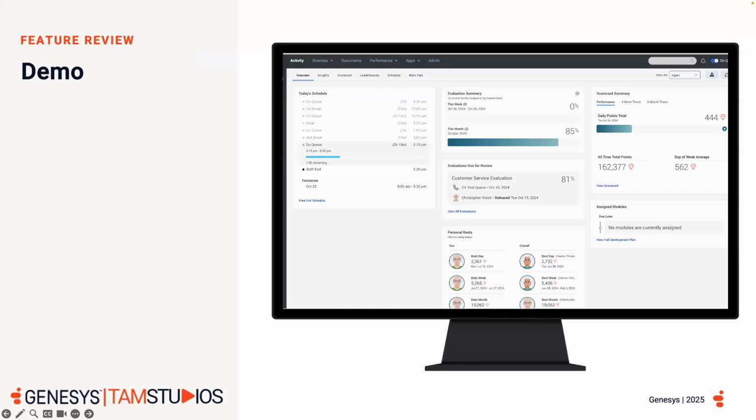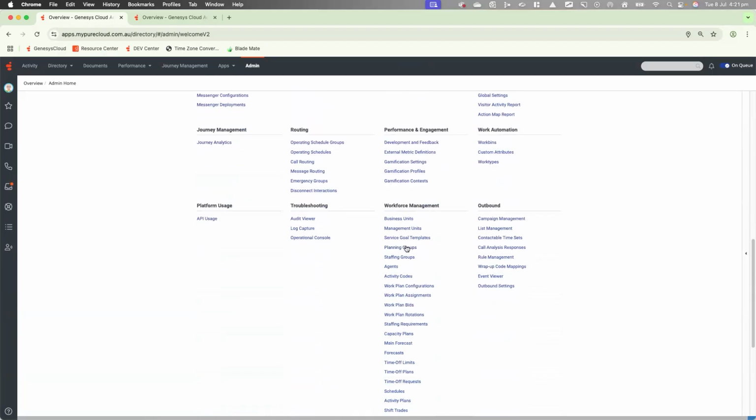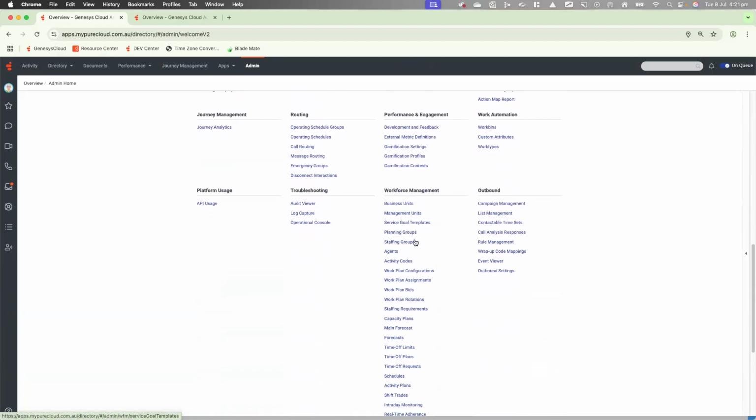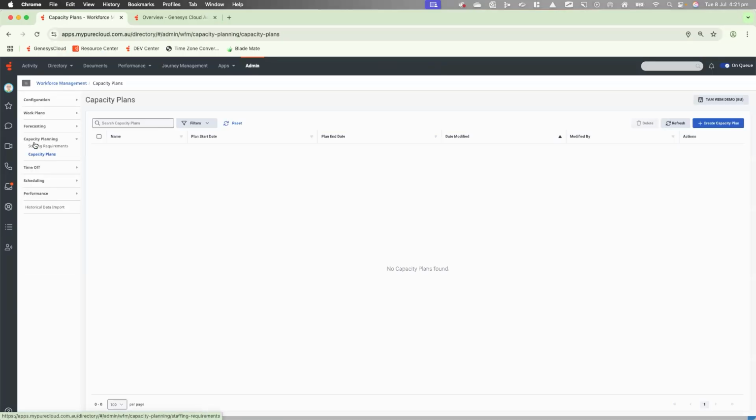So let's get into a demo and see what capacity planning looks like now. So here we are in a sandbox environment. If you run down to workforce management, you can see there is capacity plans. Capacity plans is under capacity planning. As you can see, I don't have any capacity plans created as yet.